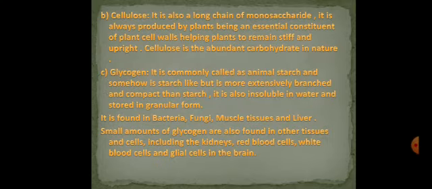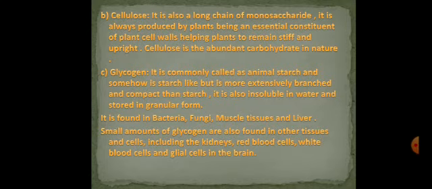The second type of polysaccharides is cellulose. It is also a long chain of monosaccharides. It is always produced by plants, being an essential constituent of plant cell walls, helping plants to remain stiff and upright. Cellulose is the most abundant carbohydrate in nature. Cellulose provides firmness and rigidity to the plant cells by forming their cell walls.